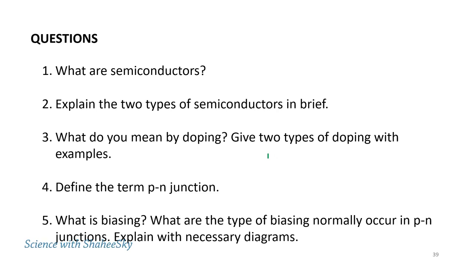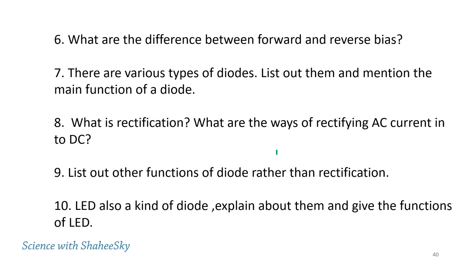Fourth question, define the term p-n junction. And fifth question, what is biasing? What are the types of biasing that normally occur in p-n junctions? And explain with necessary diagrams. And here we go with the sixth question, what are the differences between forward and reverse bias? Seventh question, there are various types of diodes, list them out and mention the main functions of a diode.